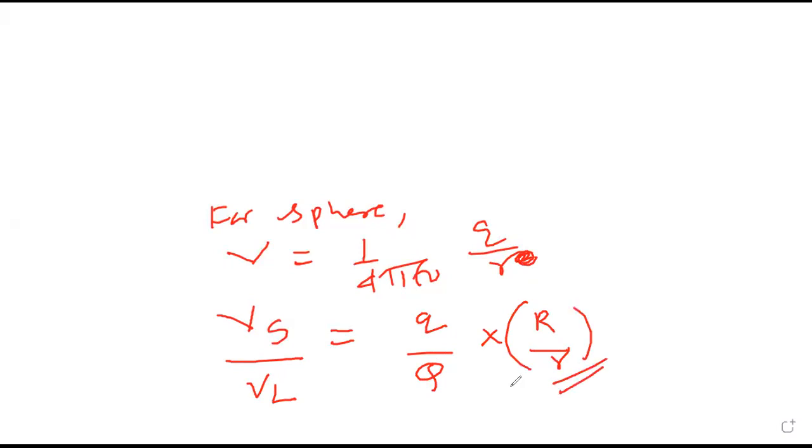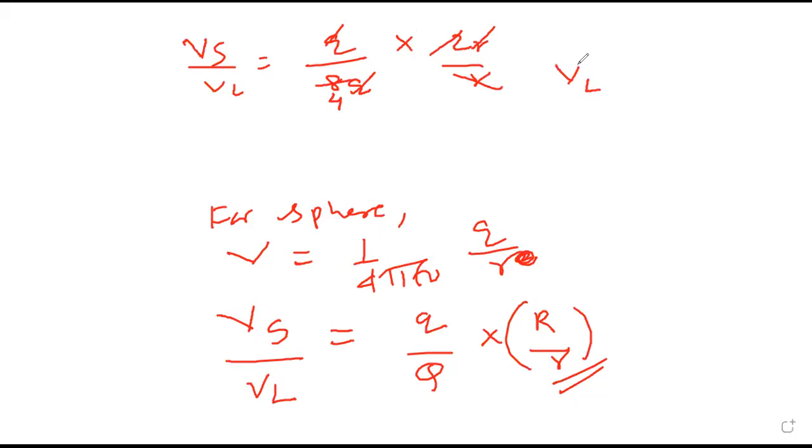Any doubt till this statement? Okay, thank you. So voltage of small upon voltage of large. What is capital Q we got? 8 times small q. And what we got capital R? 2 times small r. So I can cancel this r and q. This is 4. So can I say voltage of large is 4 times voltage of small? By cross multiplying, can I say this? Okay, please copy till this.